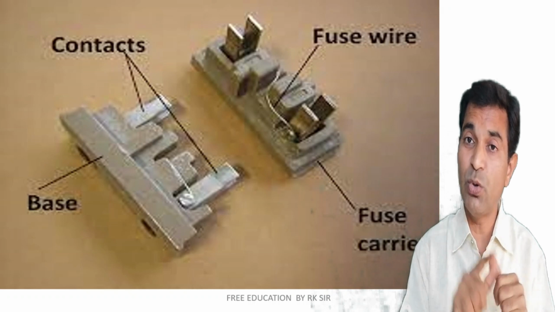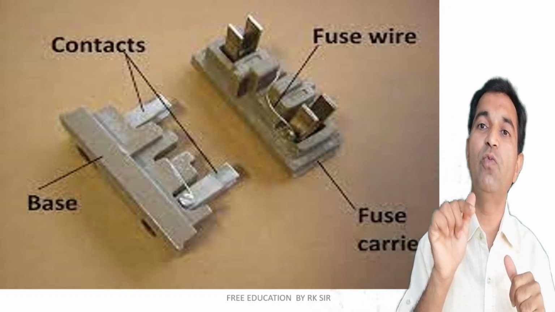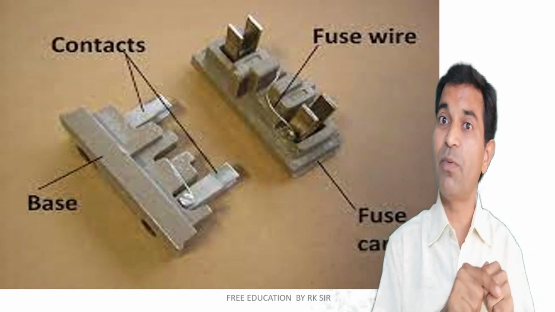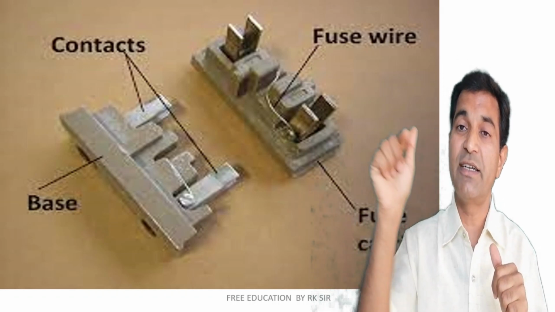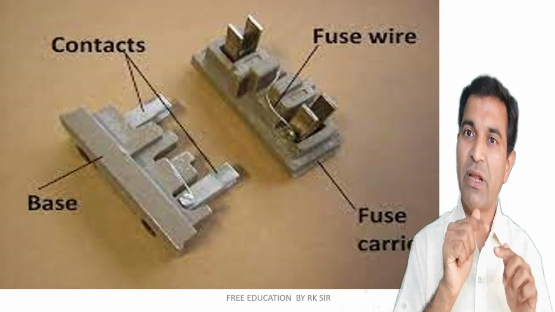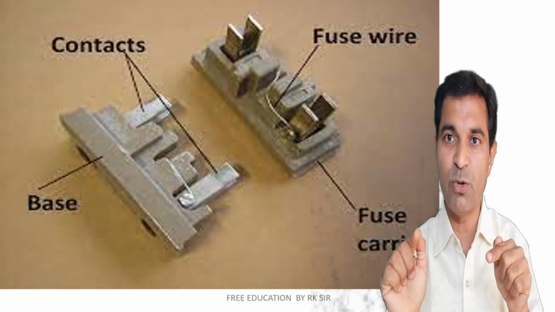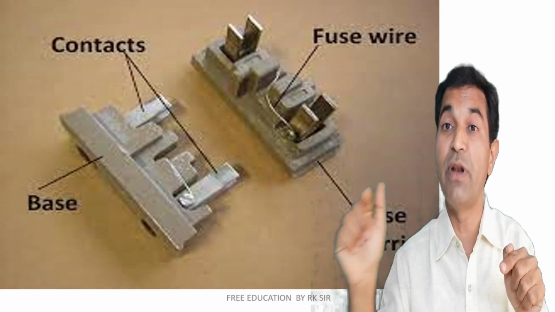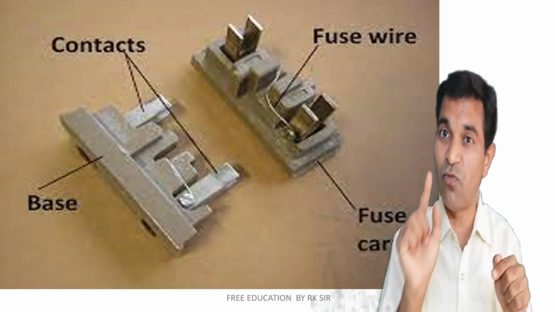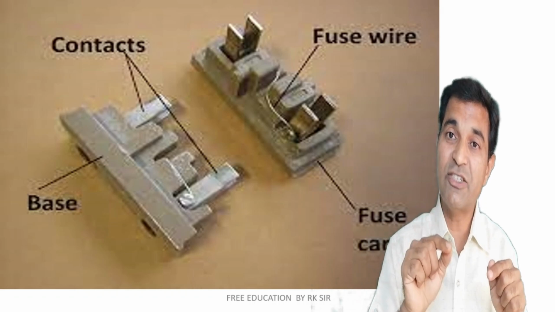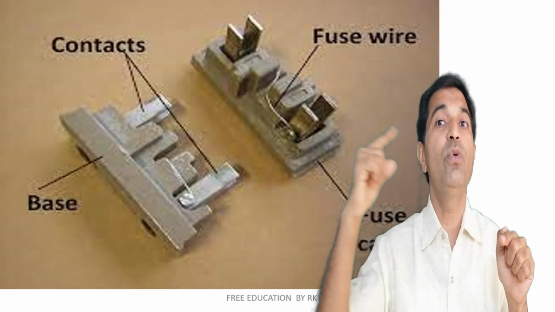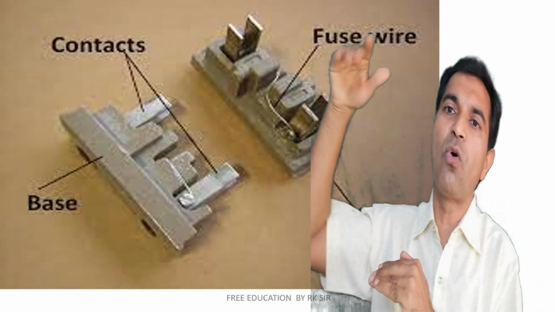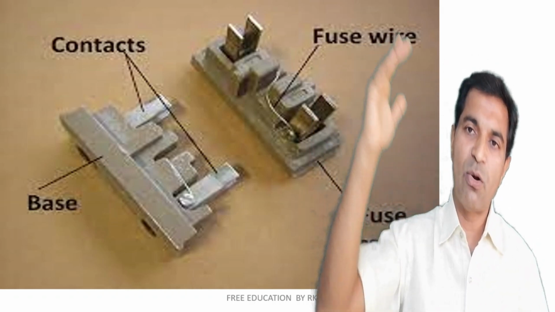So for example, if 2 ampere of current is flowing, that leads to I square RT, meaning 4 RT. But if 3 ampere of current is flowing, then 3 square RT means 9 RT. You can see the difference from 2 ampere to 3 ampere, from 4 to 9. A difference of just 1 ampere leads to a difference of 4 to 9, almost double, and the effect increases cumulatively at higher current.